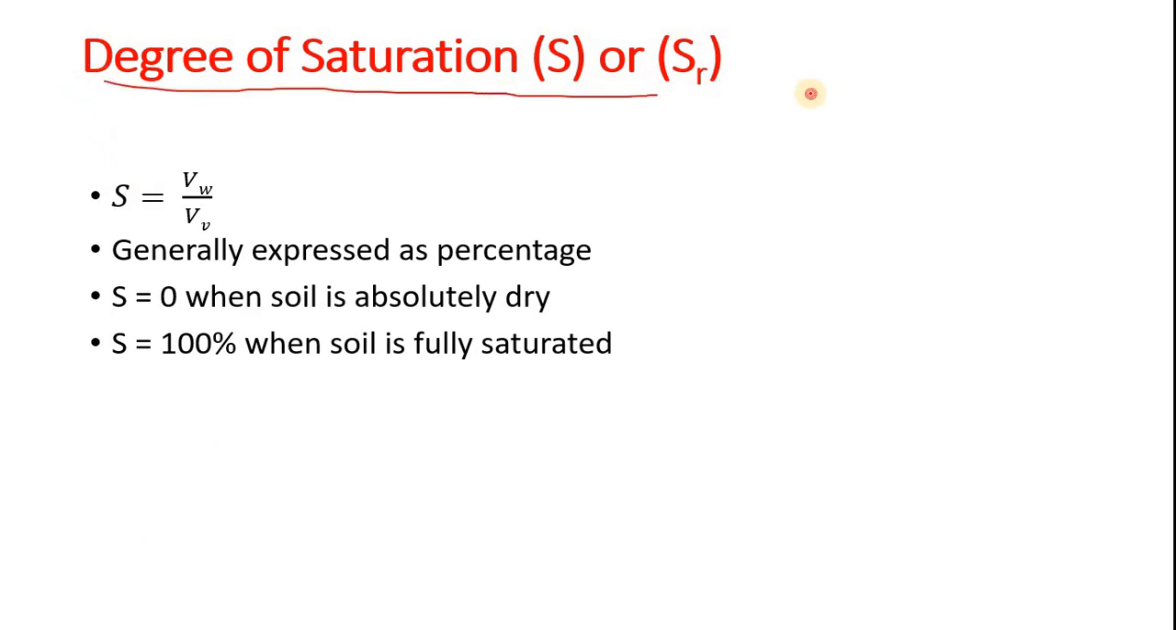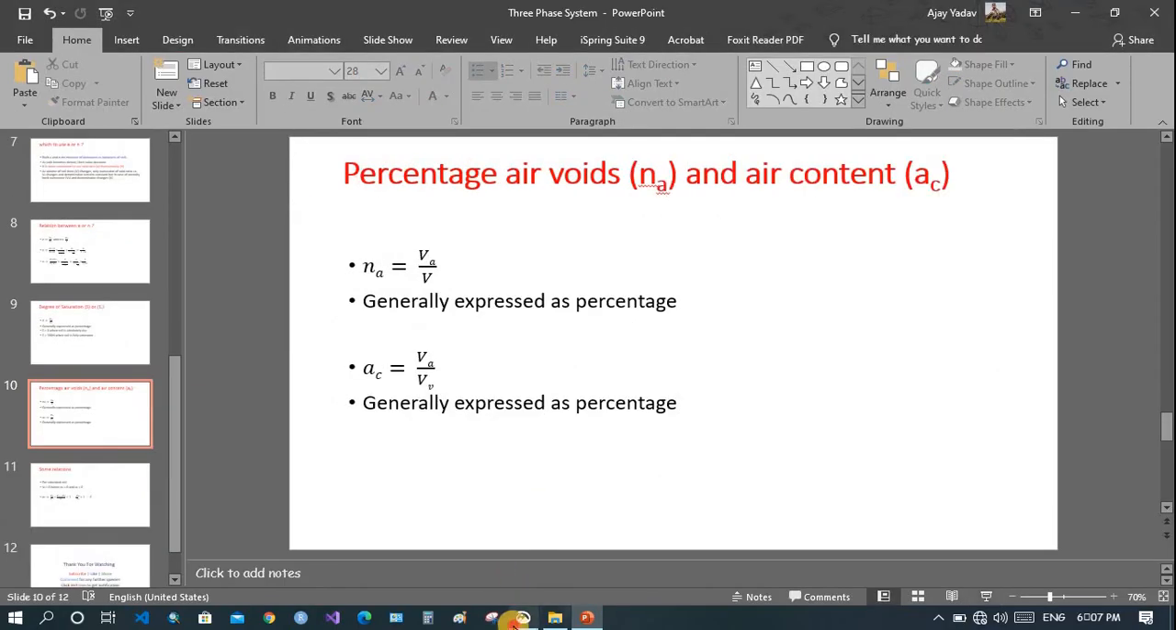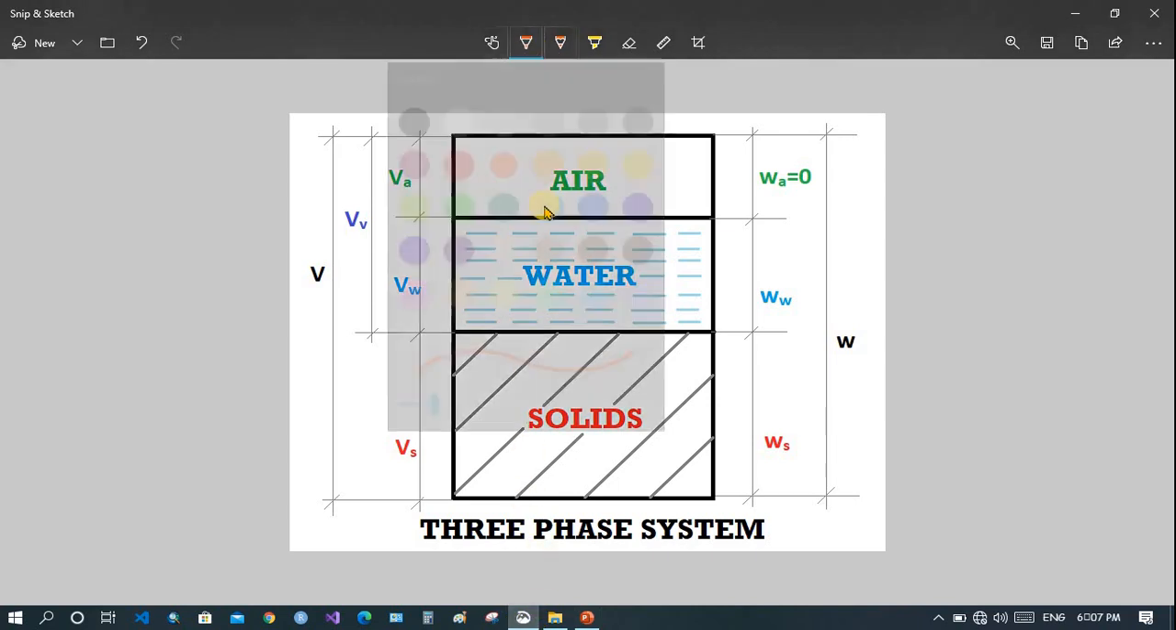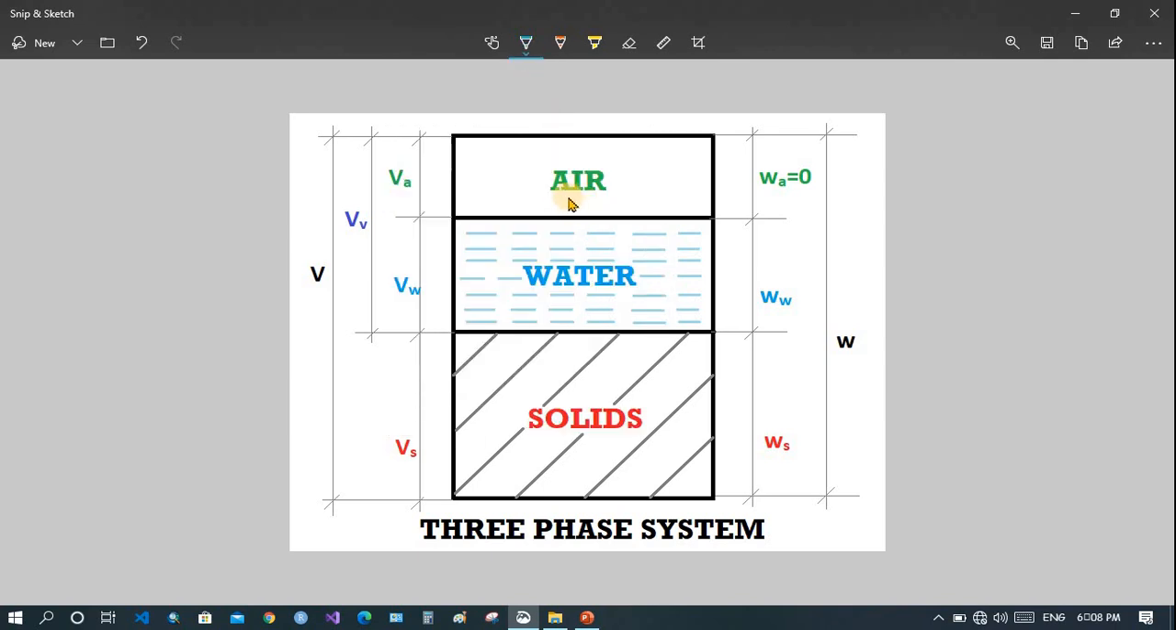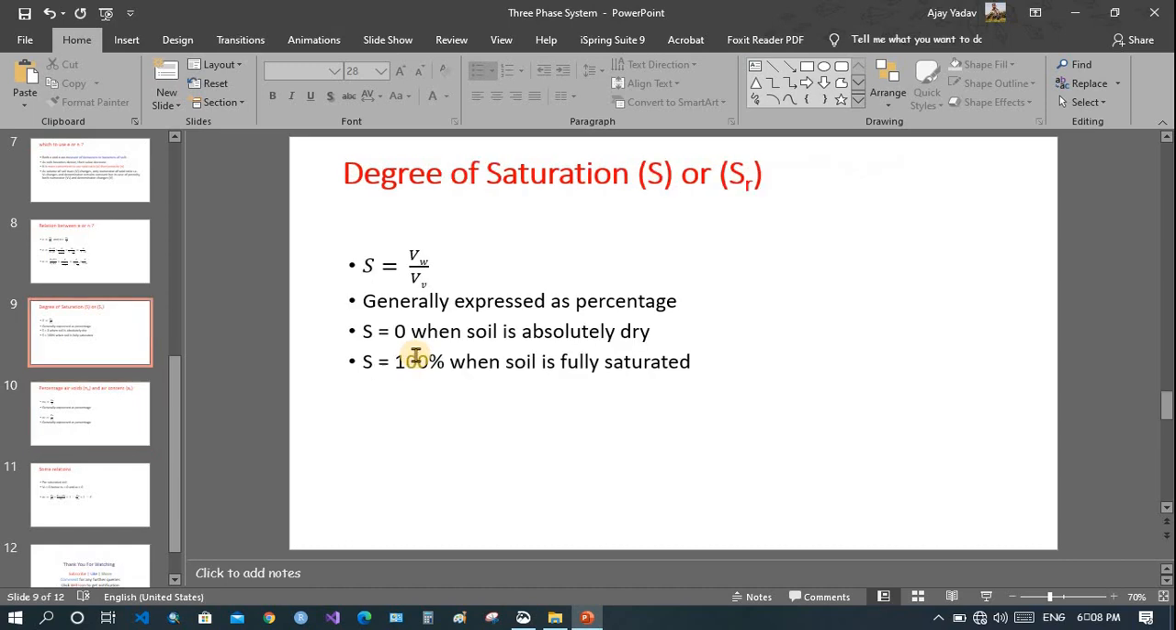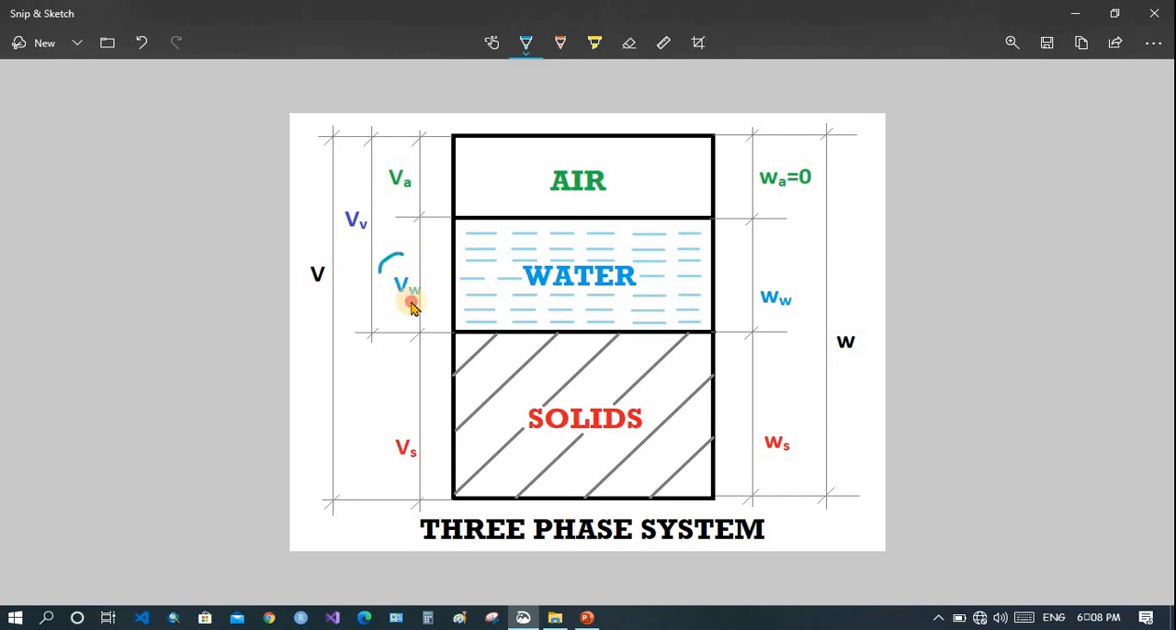Now degree of saturation. Degree of saturation means volume of water divided by volume of void. Let's see in the figure. Here you can see degree of saturation is volume of water divided by volume of void. This is the volume of water, and this is the volume of void. It means how much water is contained within the void. That gives us the degree of saturation.